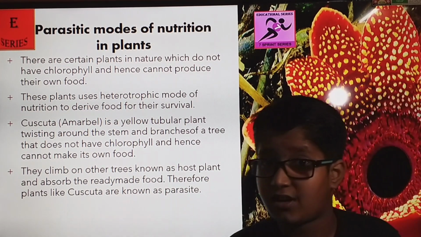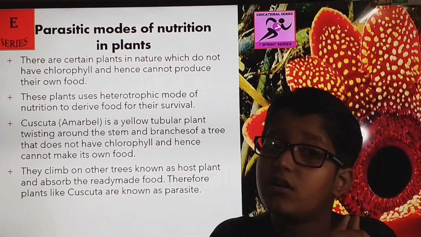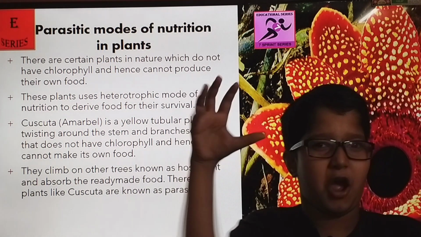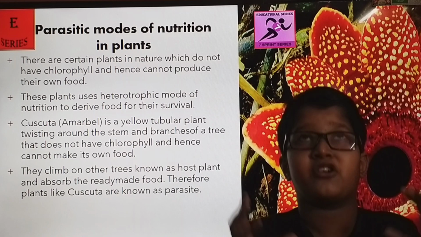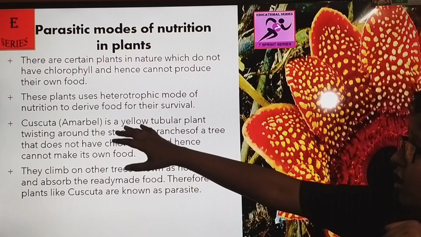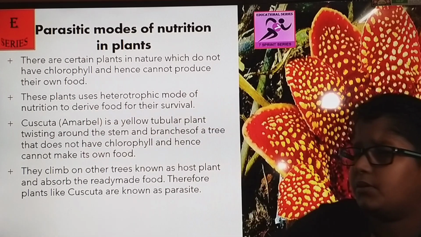So they use a parasitic mode of nutrition, or they become a parasite. Now, what's a parasite? I hope you have seen or heard this word earlier. Parasite means grabbing the host and eating. Scary, doesn't it? So now let's see examples.